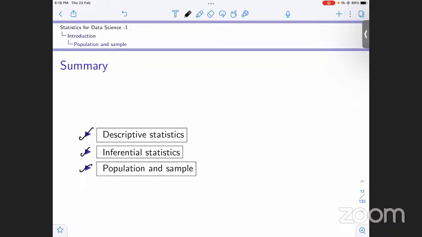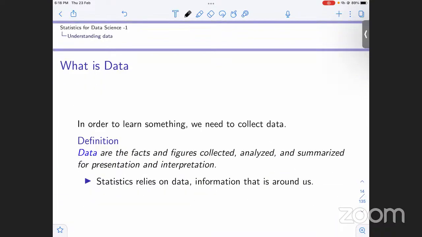Now, moving ahead, what is data? I have been using this term over and over again, data. What is data? Data is the facts and figures collected. For example, the number of students in 12th class in India at the moment. We are collecting some facts or figures. Let us say there are 20 lakh students. So it is a figure that we have collected.